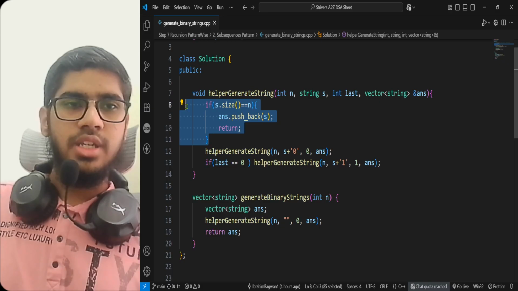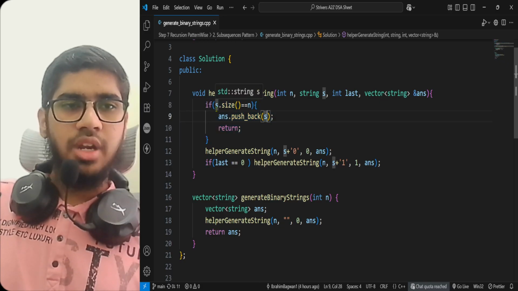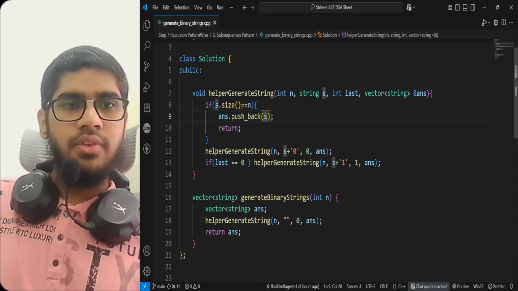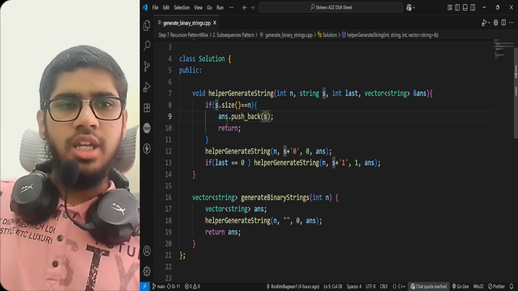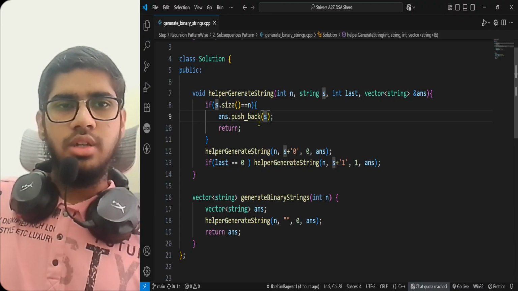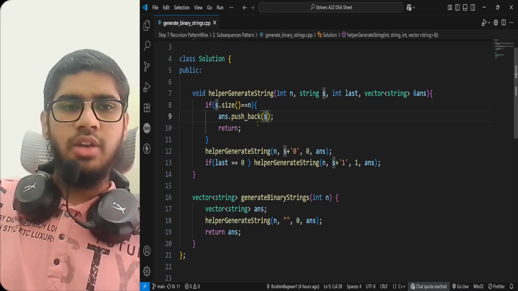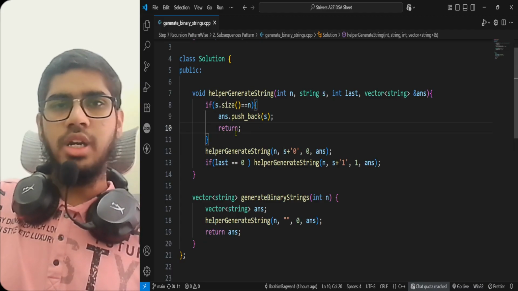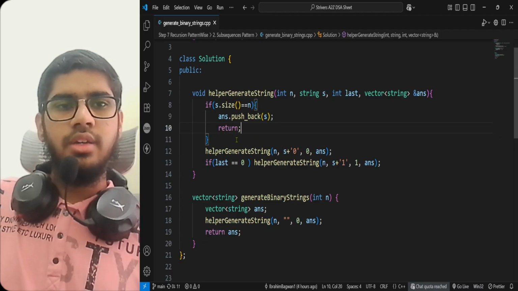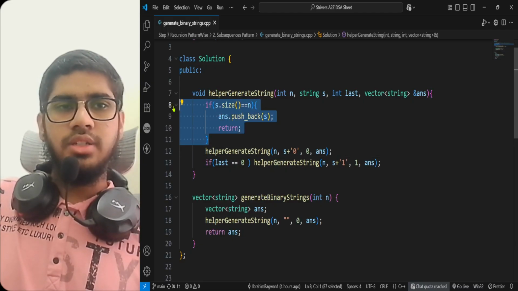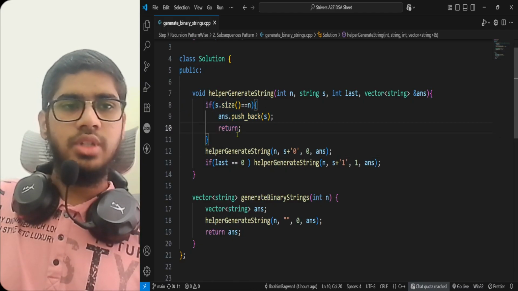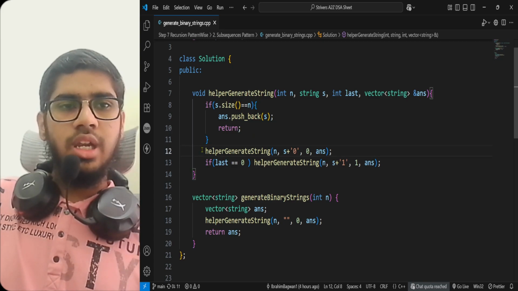Now this is our base case, what we had decided. If the size of my string s is n, then I would push back my string s into my vector, then I would return for this call. This is my base case. If it hits, then this would do this work. This is the left call.